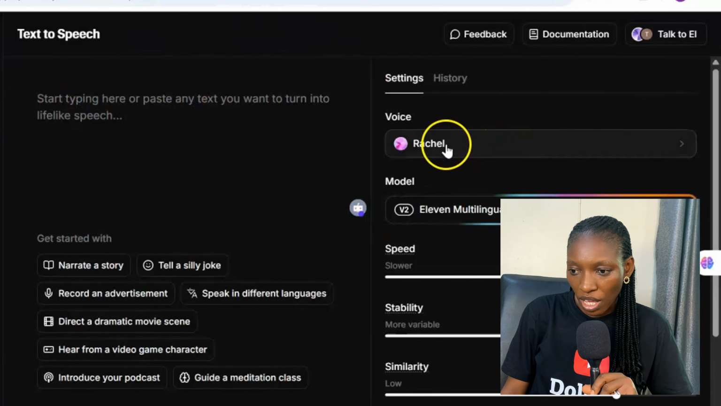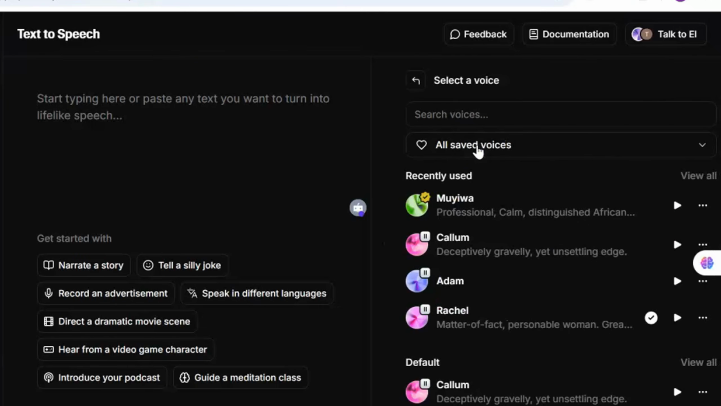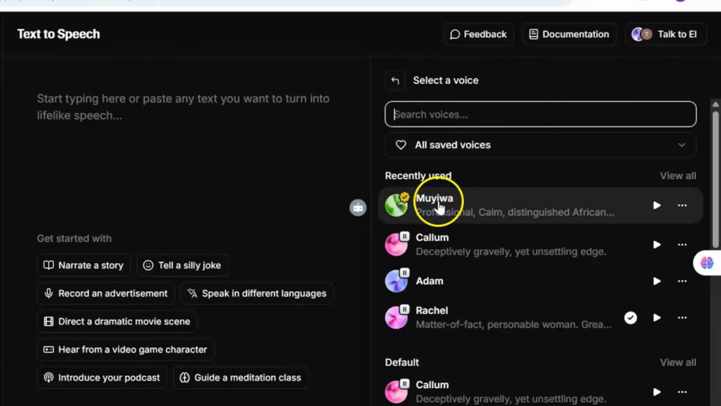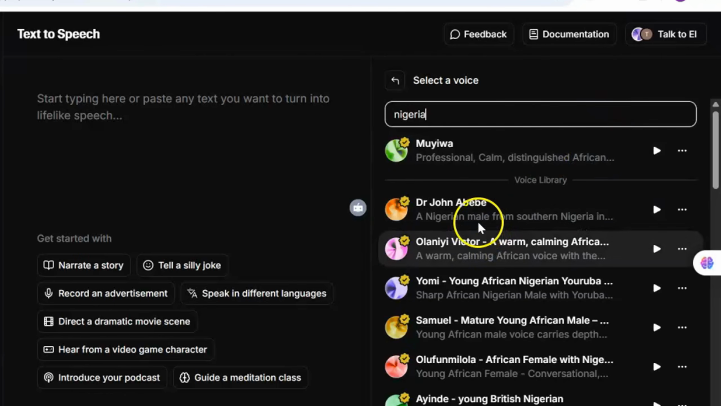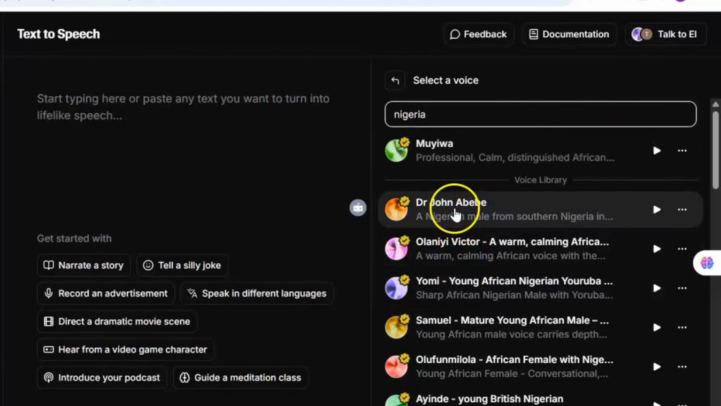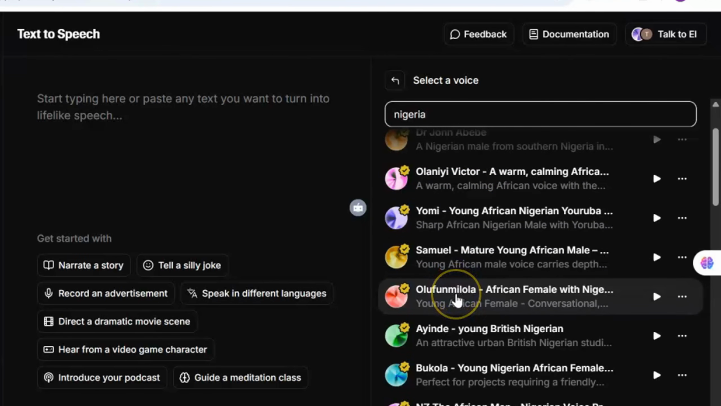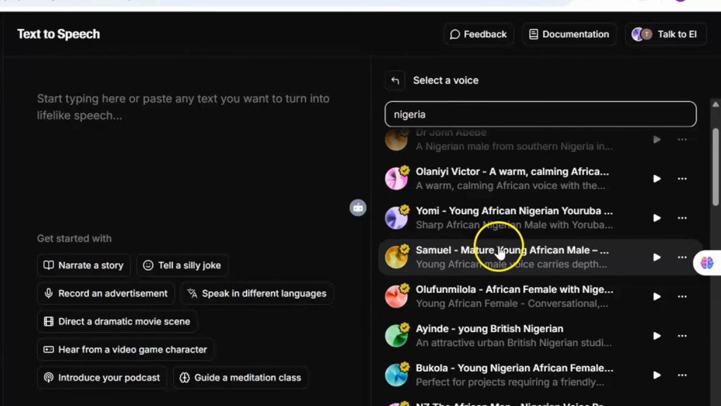This part is where we have the voices. What I just did was to come over to this part and click on the voice. This Oracle voice is there by default. As you can see, the ones I have used before, I have used Miwa on this particular account. If you click on this part and just type Nigeria, you will see different Nigerian voices. Can you see that? We have Dr. John, we have Olani Victor, we have Yomi, Samuel, Olu, Fumilola, and you can use any of those voices. The only limitation is that you can only add 4 custom voices at a go.